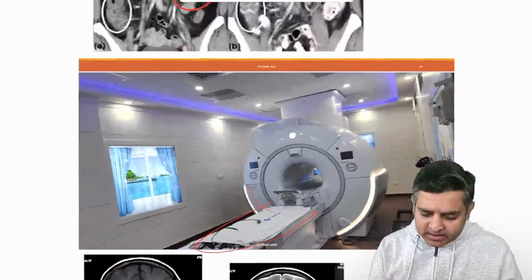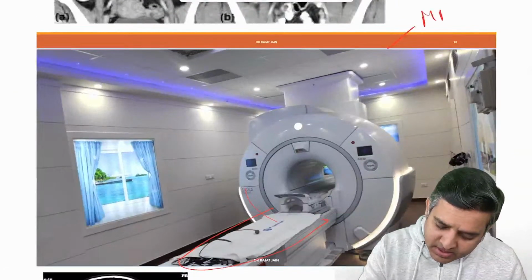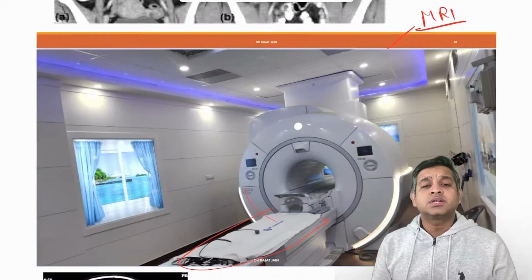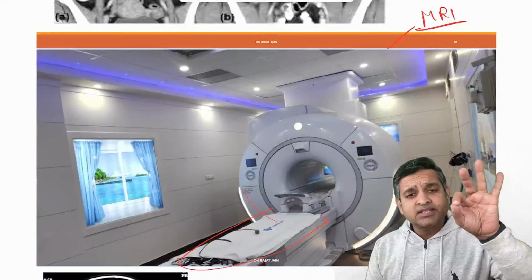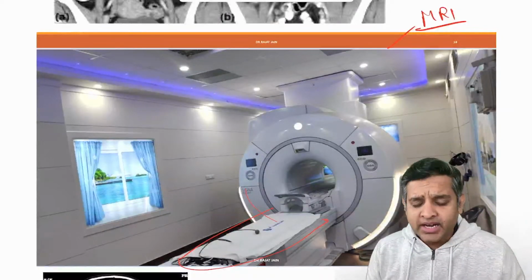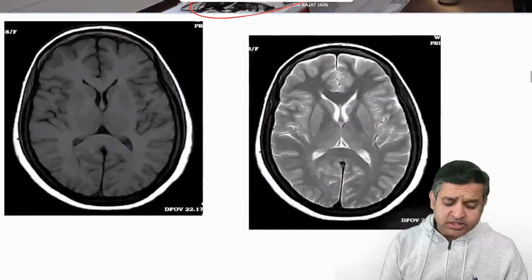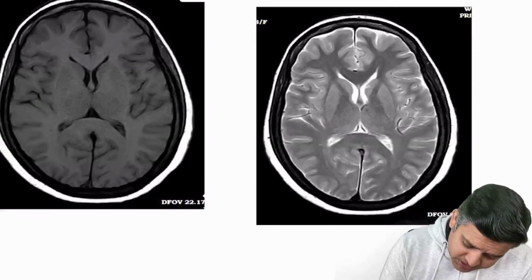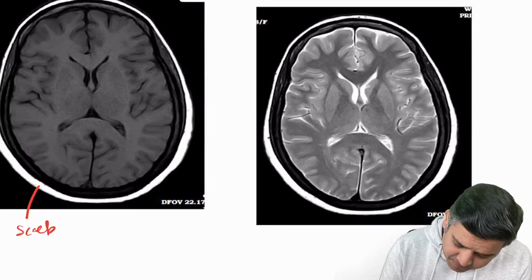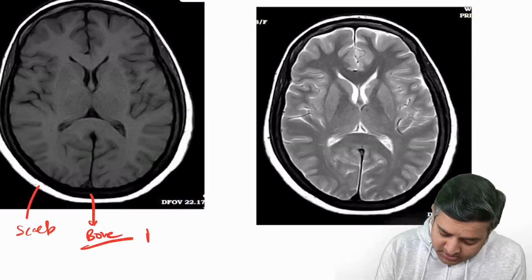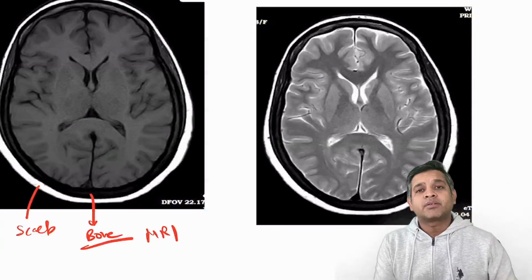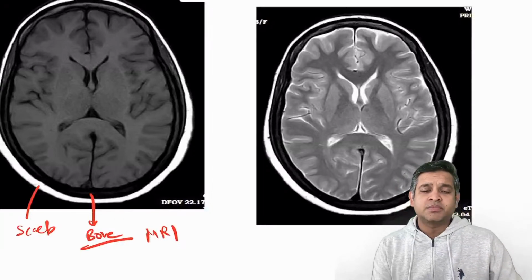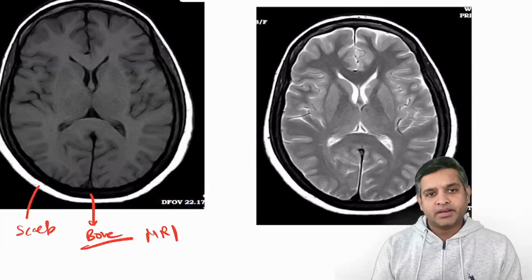Now if you see a table with a rounded machine which is not a ring but like a tunnel, then this is an MRI machine. So CT is a ring, MRI is a cylinder. Now let us see these two images. What do we see? Don't confuse this area. This is scalp. This area is bone. And if the cortical bone is black, this is an MRI.